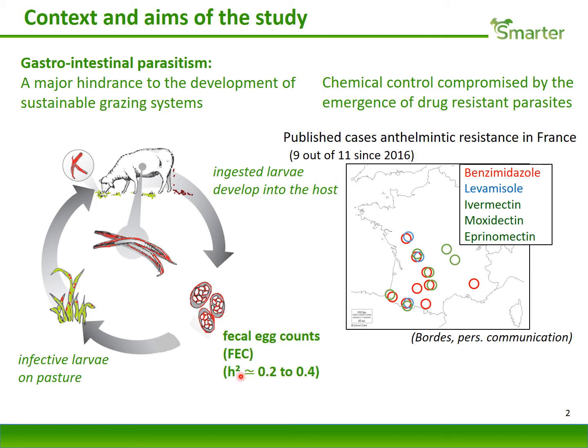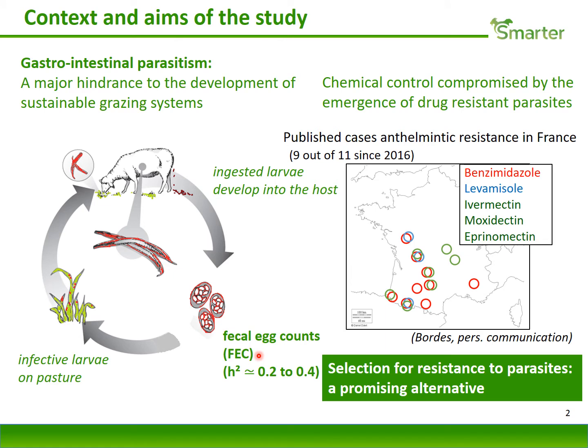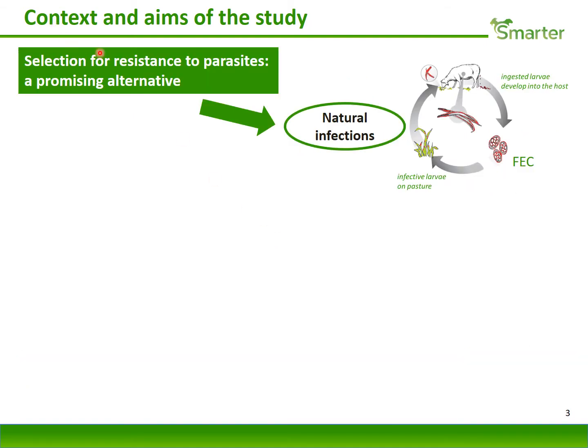We also know that there is genetic variation in fecal egg counts, and we can use these traits to select for resistance. And there is increasing prospect for this solution as an alternative to chemical control. To select for resistance, we can use fecal egg counts based on natural infections. However, it's not the most accurate option because there is high variation in fecal egg count due to the parasite diversity, for instance, or the parasitic load.